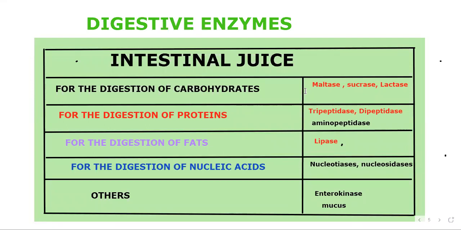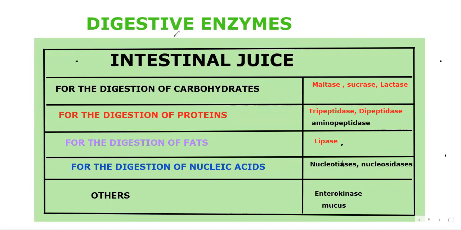So for the digestion of carbohydrate, maltase, sucrase, lactase in the intestinal juice. Tripeptidase, dipeptidase, aminopeptidase for the digestion of proteins in the intestinal juice. Then for the digestion of fats, lipase. For the digestion of nucleic acid in the intestinal juice, nucleotidases, nucleosidases. Enterokinase and mucus in the others category in the intestinal juice.